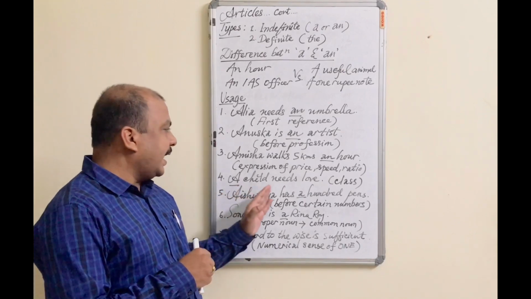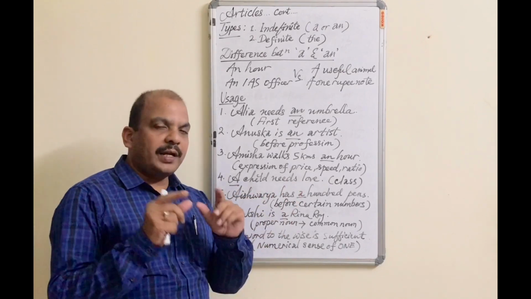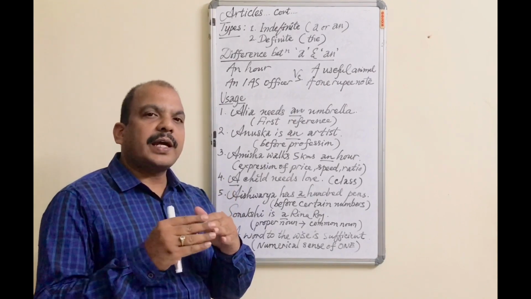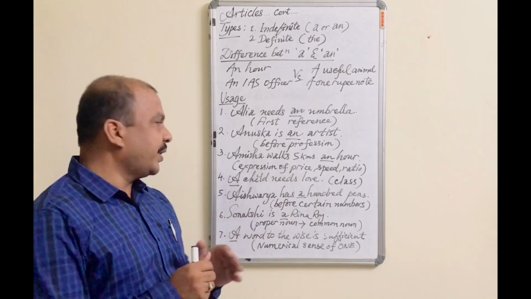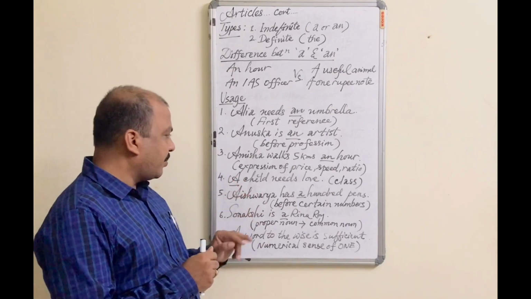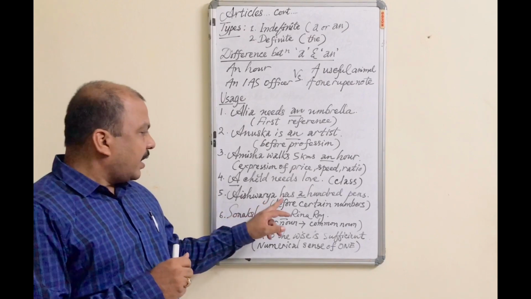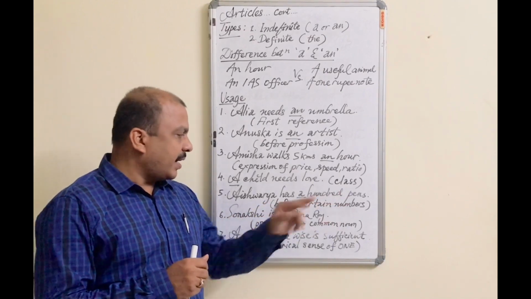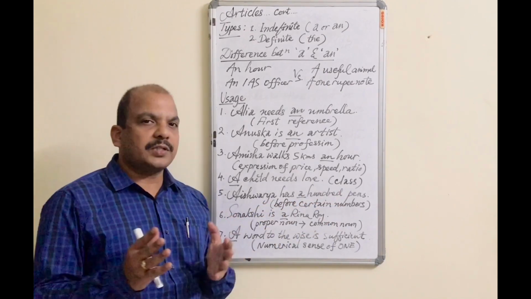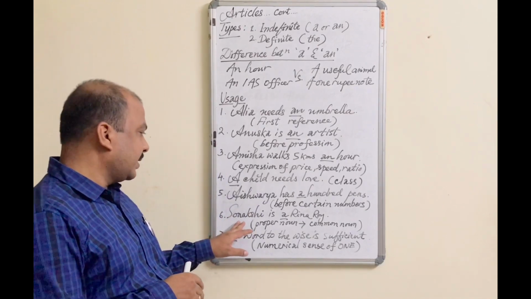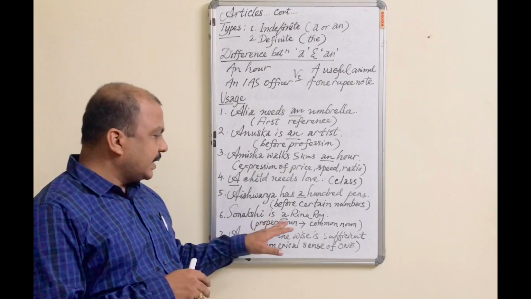Next comes, a child needs love. So when a particular noun is used to express a class in general, we use "a" or "an" before that noun word. Next, Aishwarya has a hundred pens. So before certain numbers also we use "a" or "an", the indefinite articles. And next is, Sonakshi is a Rina Roy.